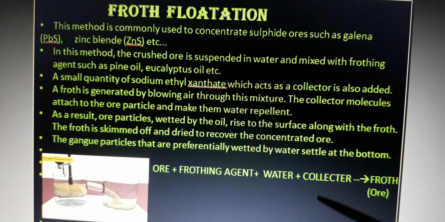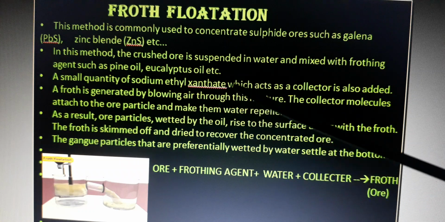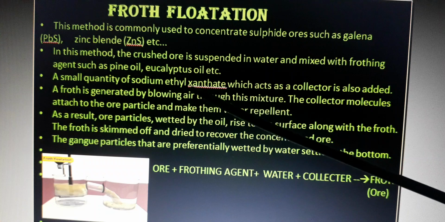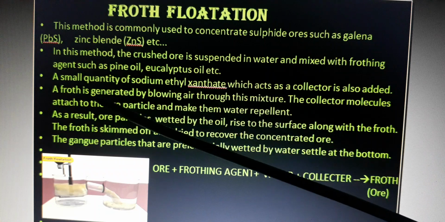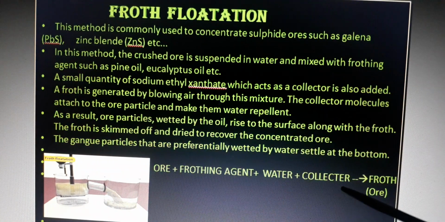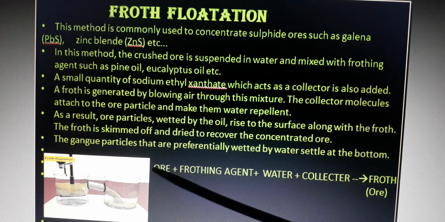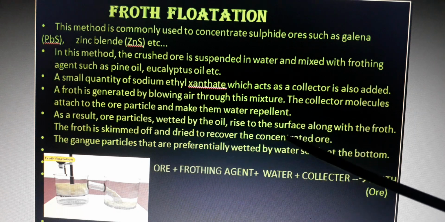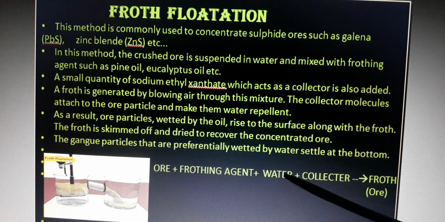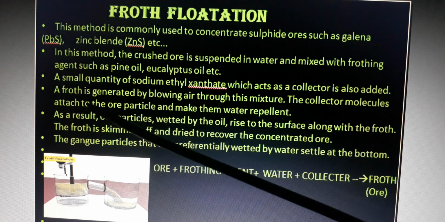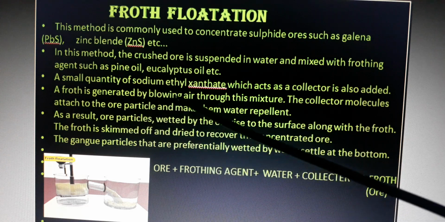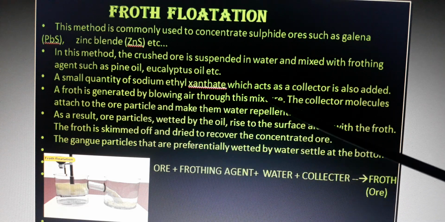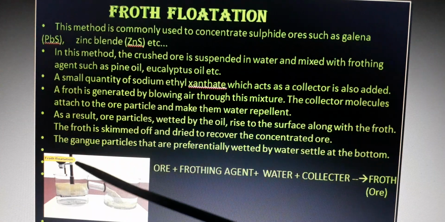So what is an example of a collector? Sodium ethyl xanthate. What is the purpose of the collector? It collects the ore particles and makes them water repellent. That means the ore does not react with water, does not combine with water. A froth is generated by blowing air through this mixture. Air is passed through this.